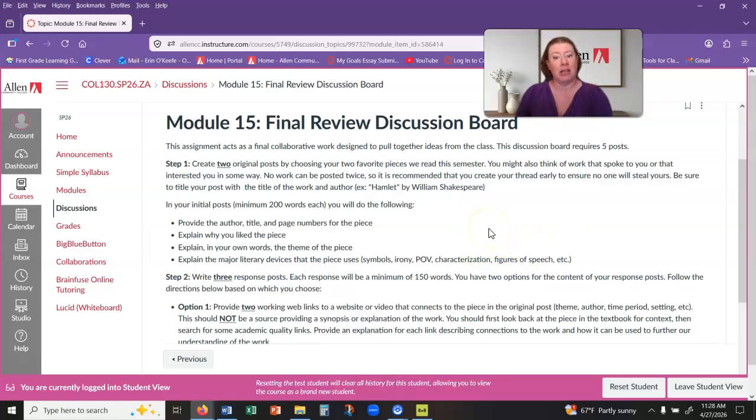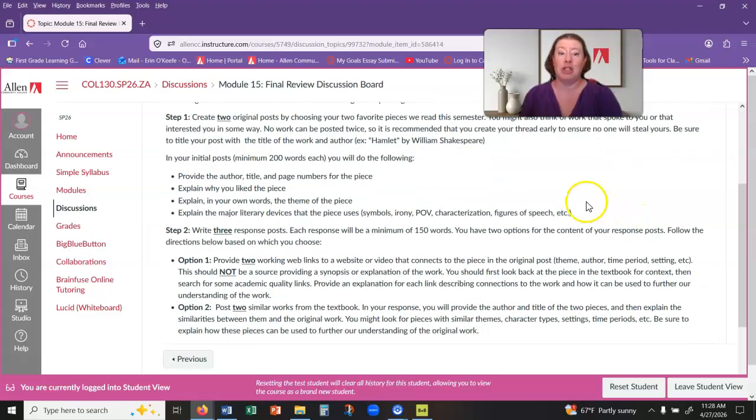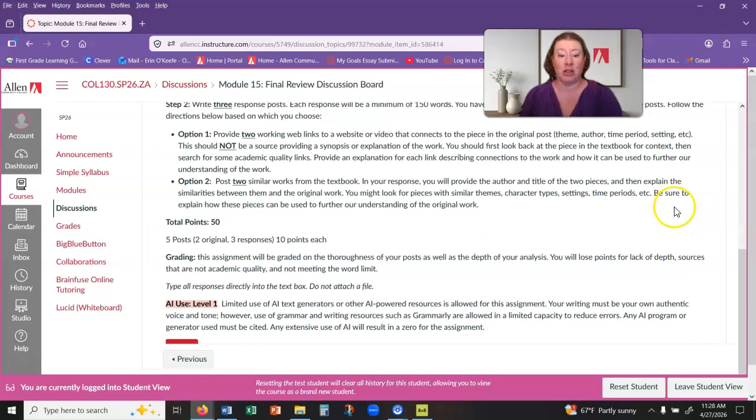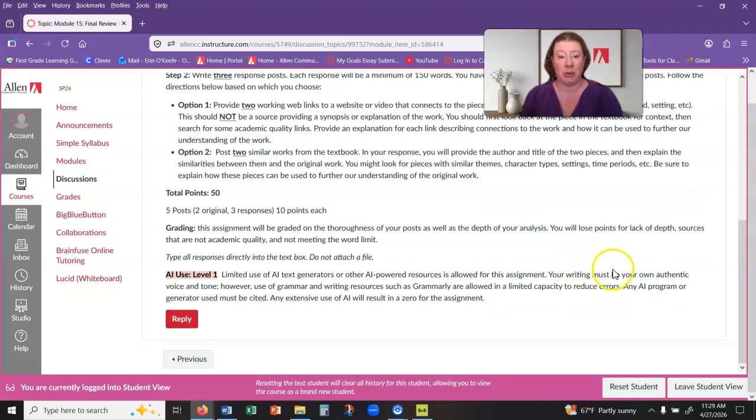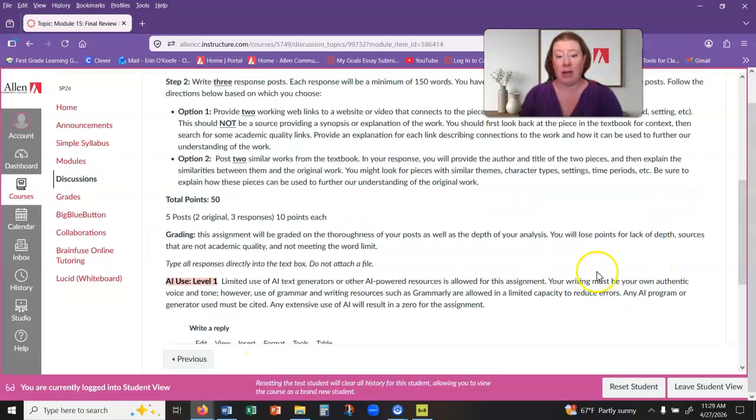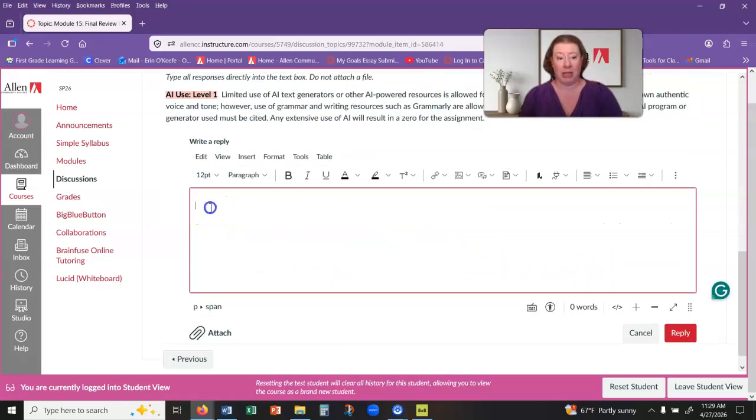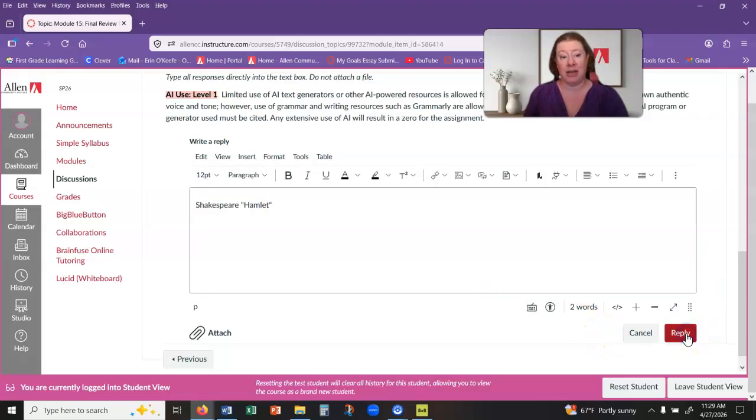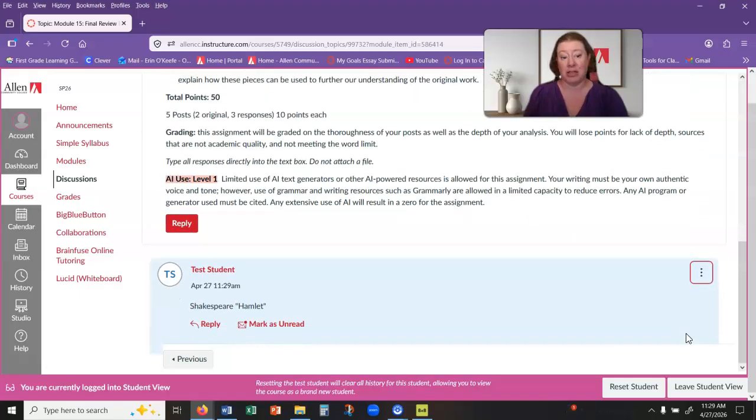And the main thing that you're doing here is picking out your favorite works from the semester. So at least two that interest you in some way, but I don't want you posting them twice. It should only be posted once. You need to look around, see what other people have posted before you post yours. So if I want to do, like, I'm going to put Hamlet in here because we didn't read Hamlet. So I'm going to just put Shakespeare's Hamlet, and then I'm going to save that. If I just hit reply, then I've got that saved, and that way nobody else can do that one.